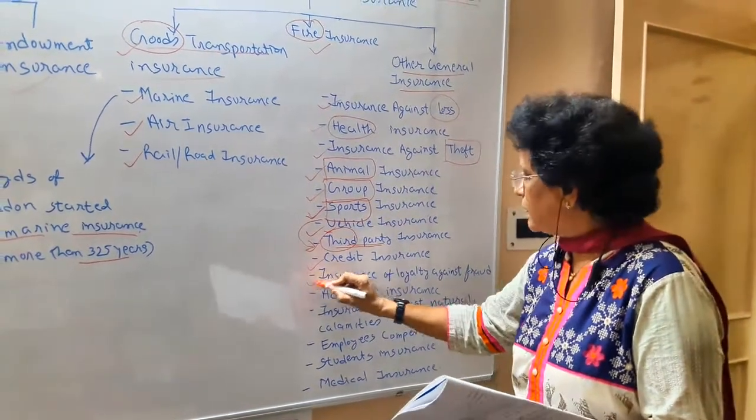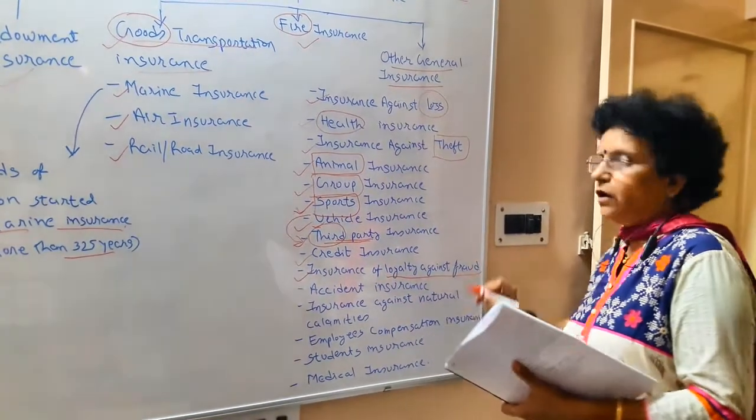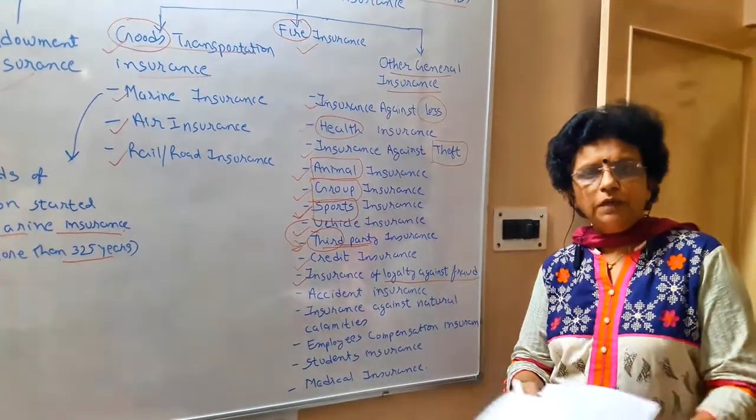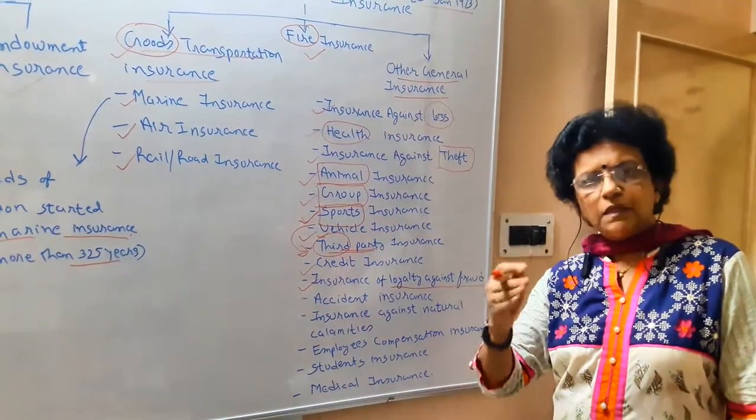That is the reason. Next is insurance of loyalty against fraud. Without an employee, no company or businessman can do their business. They need someone's help.